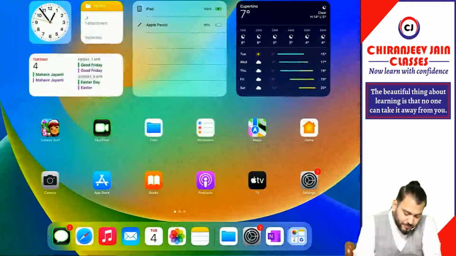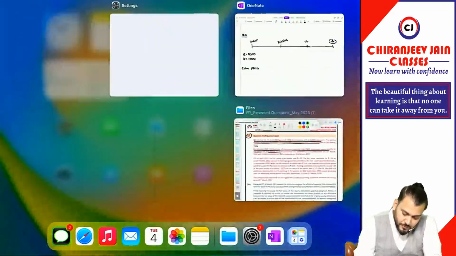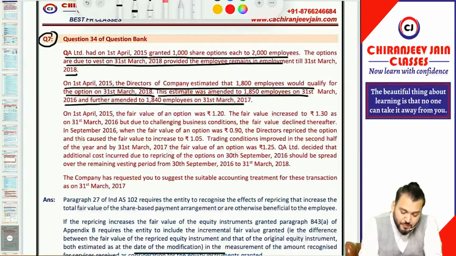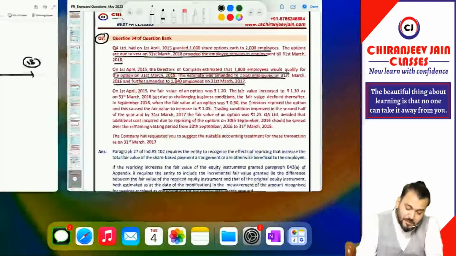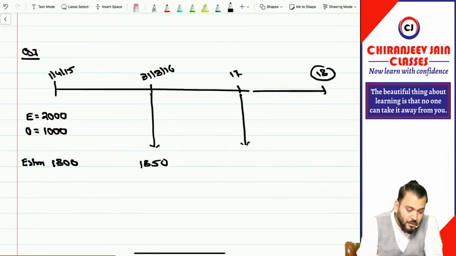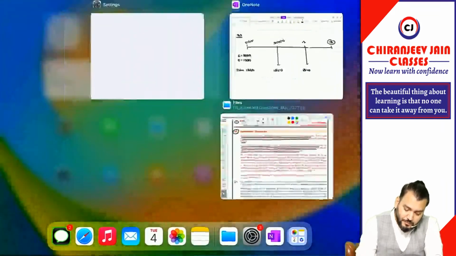Then what is given? The estimate was amended to 1850 employees on 31st March 2016 and further amended to 1840 employees on 31st March 2017. So this estimation was amended. On this date it becomes how many employees? 1850. On this date how many employees? It becomes 1840. Correct? Got it. Yes, sir.